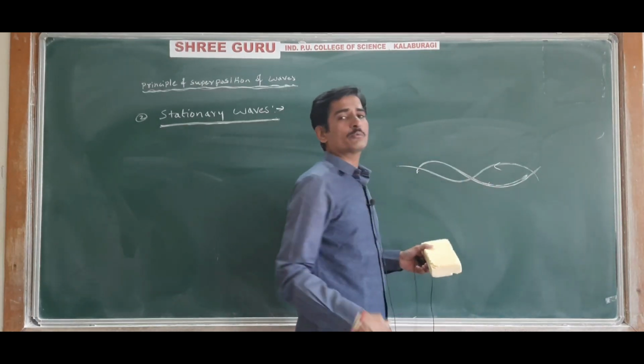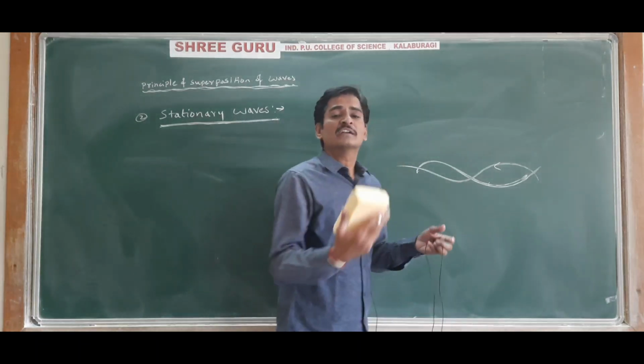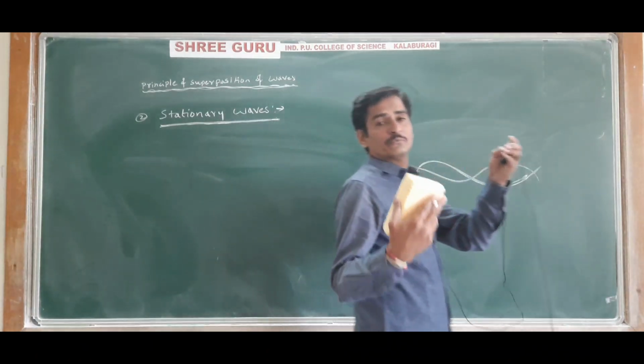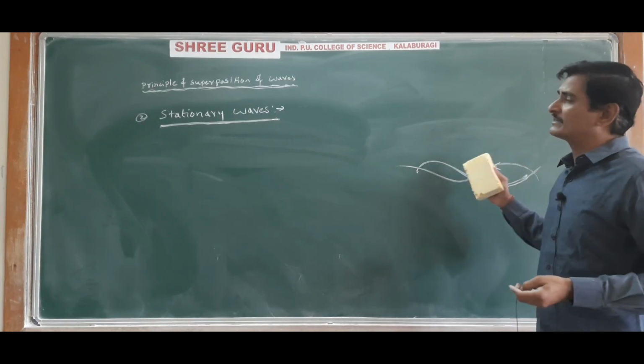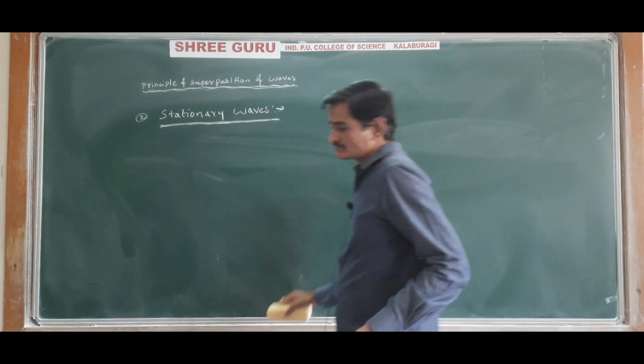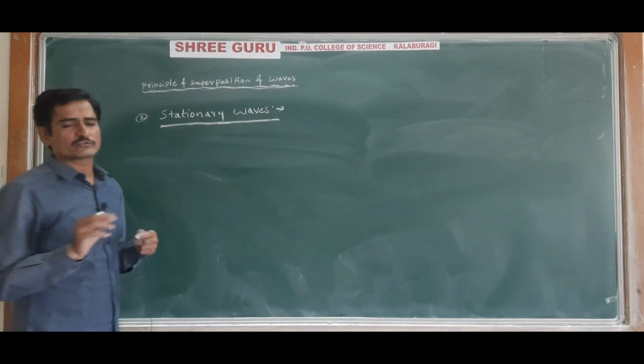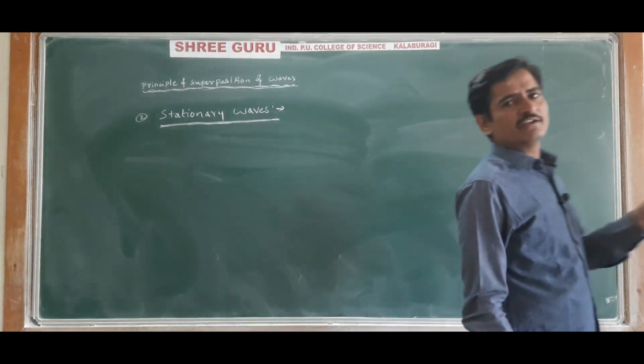Then a resultant wave disturbance is created which does not appear to be traveling. That disturbance is called a stationary wave, or a standing wave.